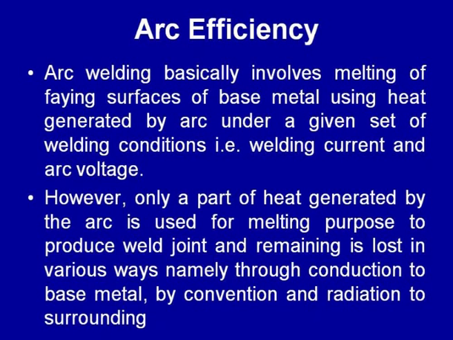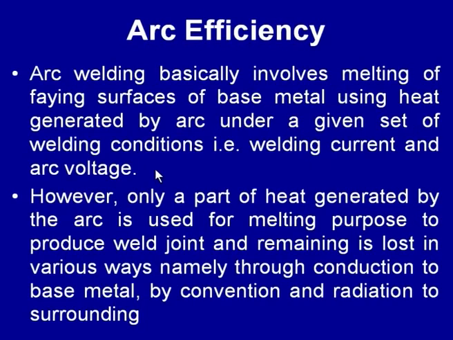We know that arc welding basically involves the melting of the faying surfaces of the base metal using the heat generated by the arc, and under the given set of welding conditions, that is the welding current and the arc voltage. So, heat generation during welding is governed by the welding current and the arc voltage. Whatever heat is generated, we have to see how much portion of the heat has been effectively used for melting the faying surfaces. That portion of the heat is primarily used to calculate the arc efficiency.